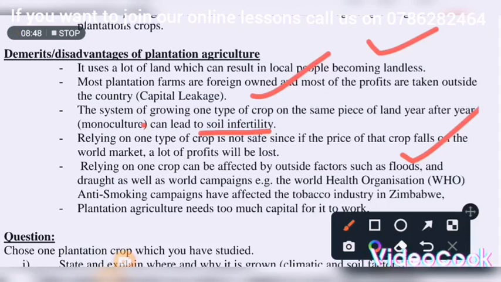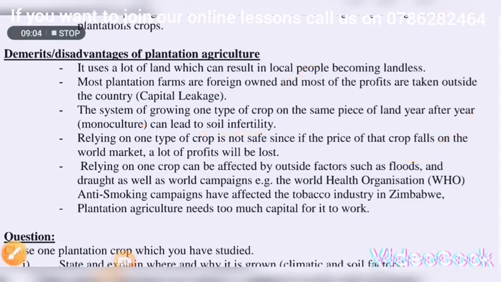Plantations also need too much capital for them to work. You cannot start a plantation without enough capital. You need very high capital. What about if you have no capital? It becomes a disadvantage for you, all right? I think you are assisted on plantation agriculture.